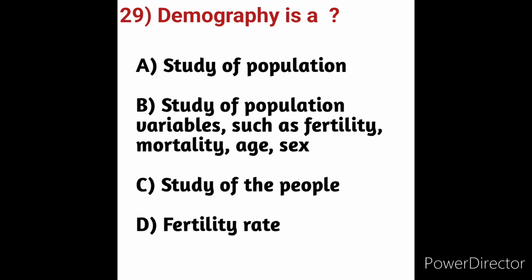In demography, the main demographics include age, gender, religion, income, and education. There are a few other main demographics commonly used, combining multiple demographics. These are referred to as family, life cycle, and socio-economic status. Demographic information examples are age, race, ethnicity, gender, marital status, income, education, and employment. So here in these options, option B is the correct answer. Demography is the study of population variables such as fertility, mortality, age, and sex. So here option B is the correct answer.